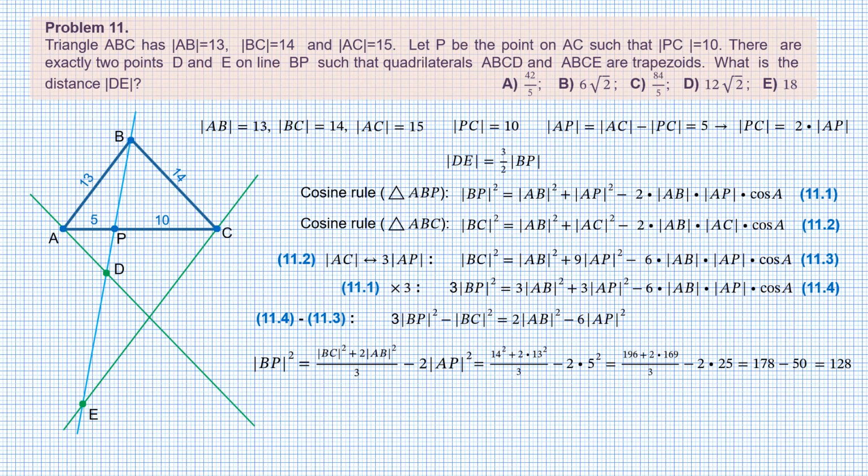Therefore, BP is 8 times square root of 2, and DE, which is 3/2 of BP, equals 12 times square root of 2. Choice D. Using the cosine rule often leads to tedious computations, but this time it was nice and easy. How about the next problem?